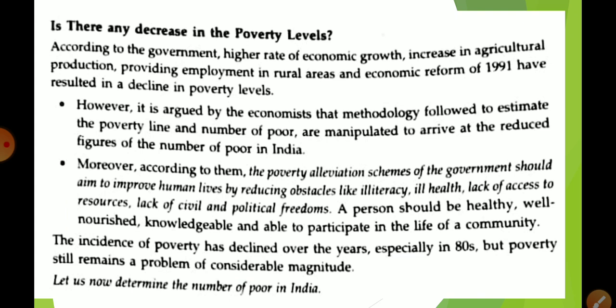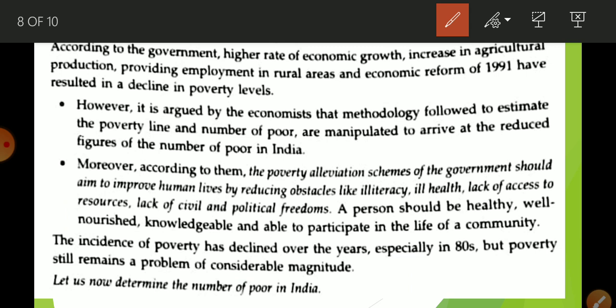So, according to the government, a high rate of economic growth, increase in agriculture production, providing employment in rural areas, and economic reform in 1990 had resulted in a decline in the poverty line. So yes, the answer is what? Yes, there is a decline in the poverty line. What are the reasons? The economic growth, increase in agricultural products, providing employment, and economic reform. So these are the reasons because of which we find a decline in the poverty line.